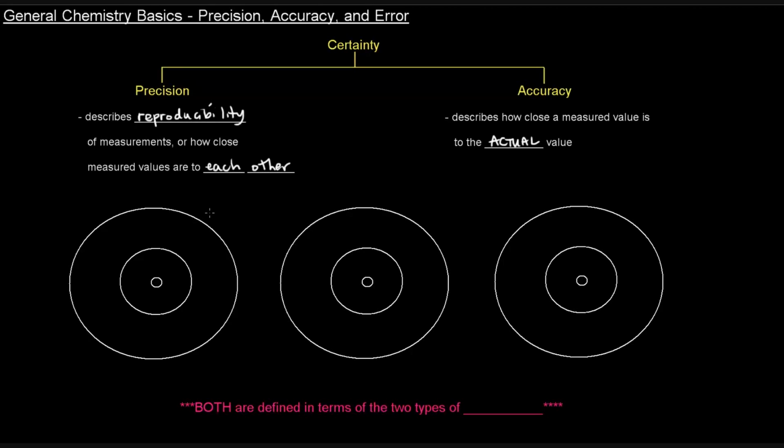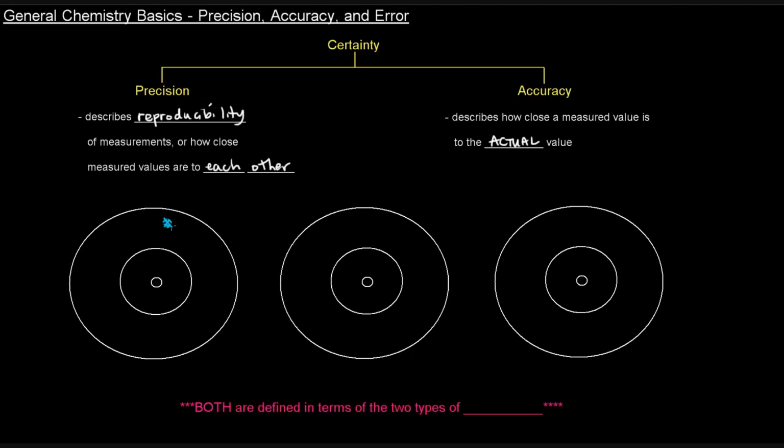Well, let's think about this in terms of the classic way to describe this, an archery board or a dart board. I'm going to talk about it as if it's an archery board. The target, of course, is the center. That's the bullseye, and we want to hit that with our arrows. So let's say we shoot 5 arrows, and this is where they hit, right here. 1, 2, 3, 4, 5. They all hit right there.